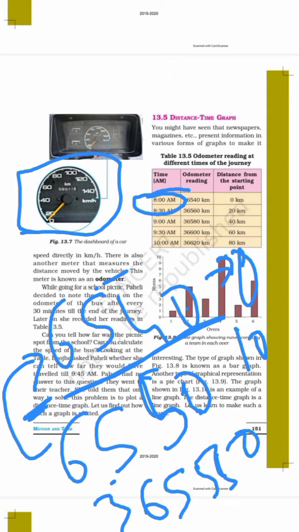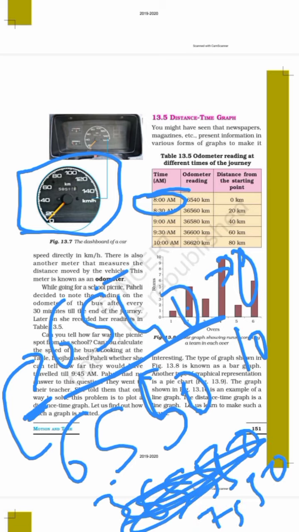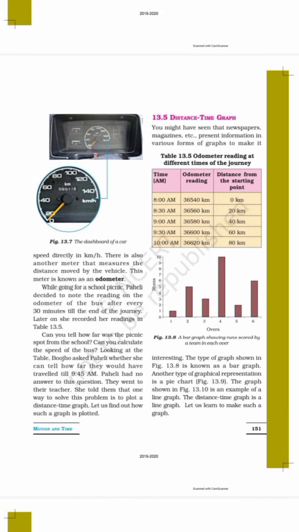It means how many kilometers did you cover? Or I can say you directly go to, for example, 7,550. So how many kilometers did you cover? 100 kilometers.